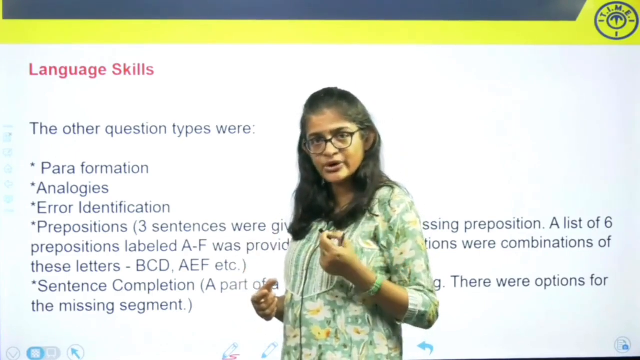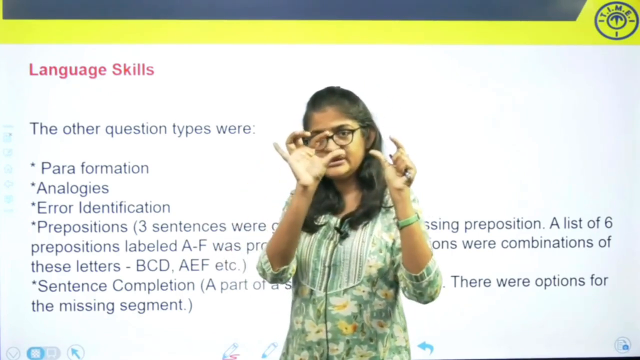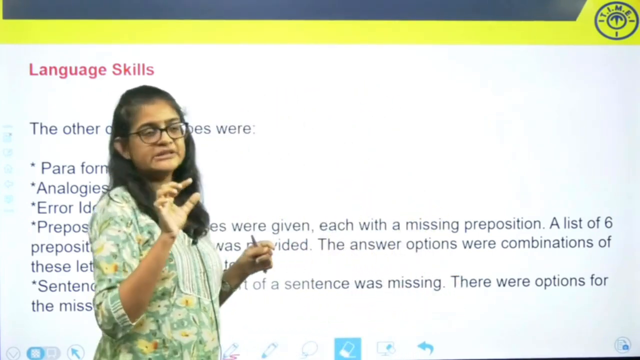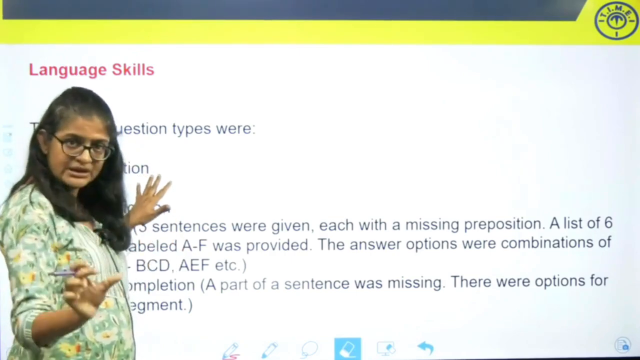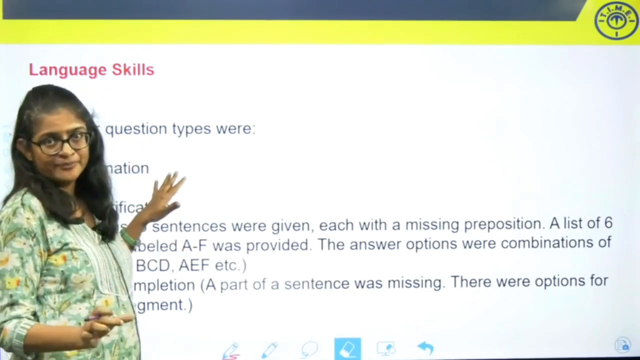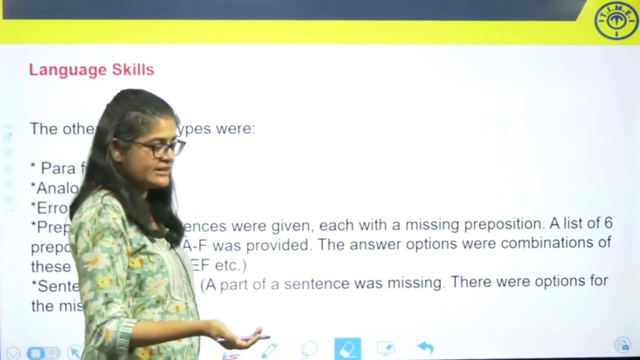Then you had analogies, a vocabulary based question type, where you are given a pair of words which exhibit a certain relationship, and based on that you have to pick the correct option. You have to pick the pair which exhibits a similar relationship.